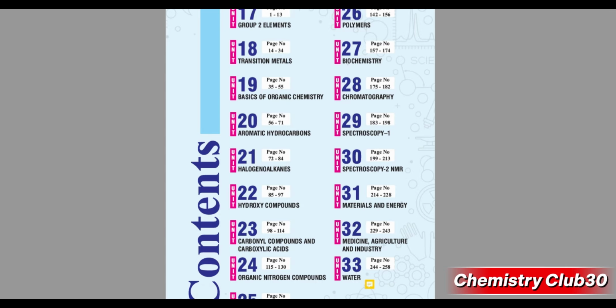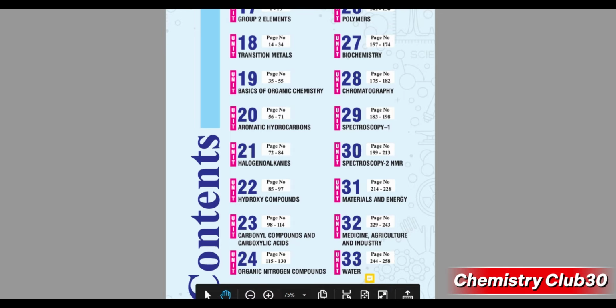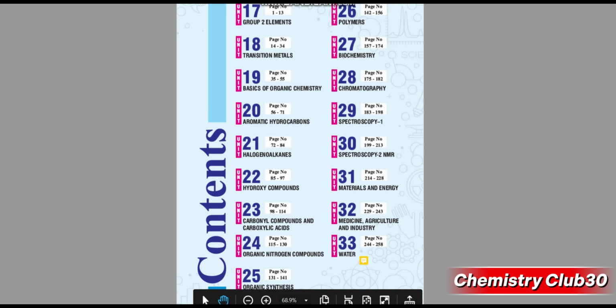Chapter 18 is transition elements, and then there are the organic chemistry chapters: basics of organic chemistry, aromatic hydrocarbon, halogenoalkanes, hydroxy compounds, carbonyl compounds and carboxylic acid, and organic nitrogen compounds. Chapter 25 is organic synthesis, then polymers, biochemistry, chromatography, spectroscopy.